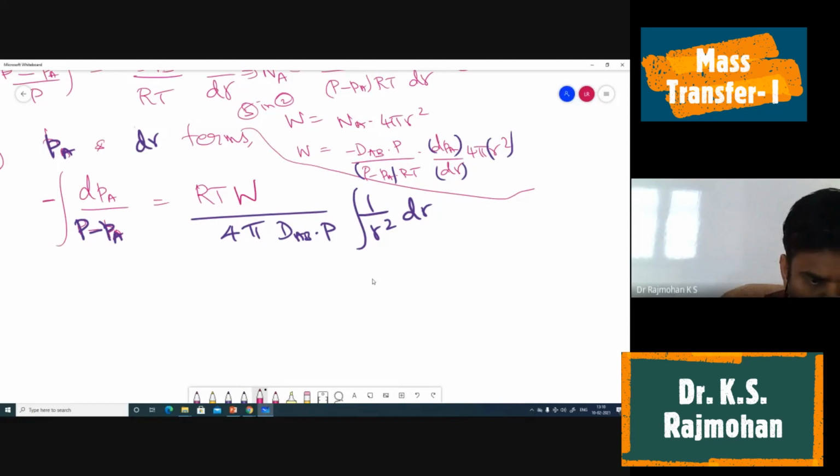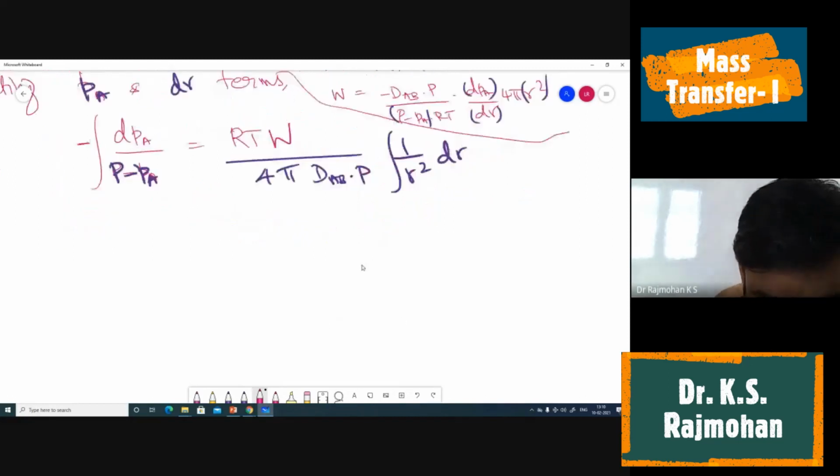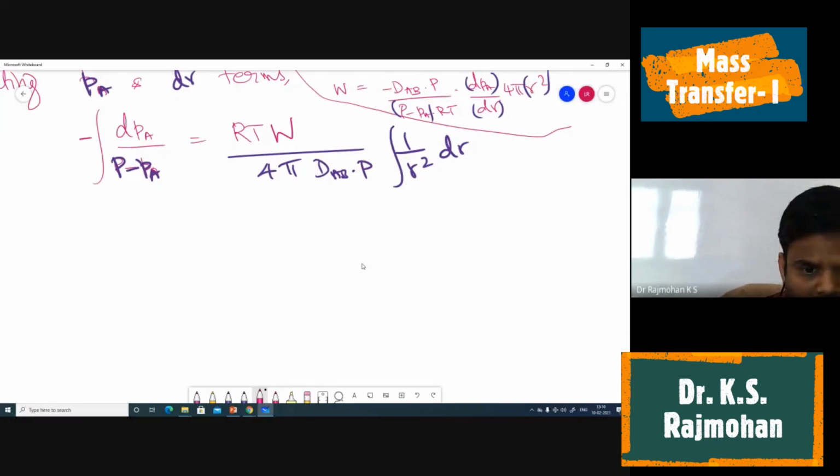Now, as somebody was asking, what is the limit? When r equal to rs, what is the concentration? Now we are only considering diffusion. So we have radius at the surface, and another radius at some infinity distance.